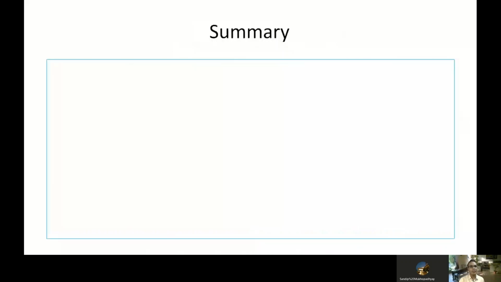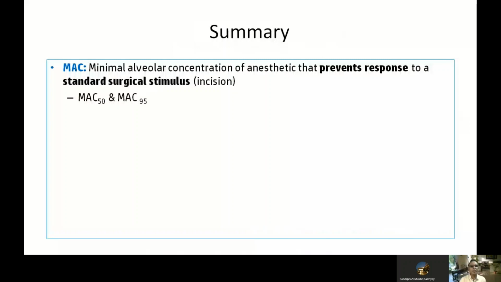So in summary, MAC, or minimum alveolar concentration of anesthetic, is that concentration which prevents response to a standard surgical stimulus. The standard surgical stimulus is incision. There are two important terminologies in this respect, MAC 50 and MAC 95. MAC 50 produces immobility in 50% of subjects, MAC 95 produces immobility in 95% of subjects. So definitely the MAC 95 is higher compared to the MAC 50 value.